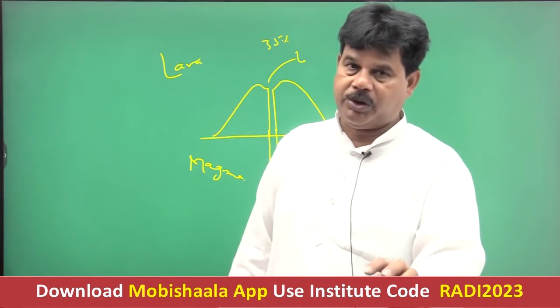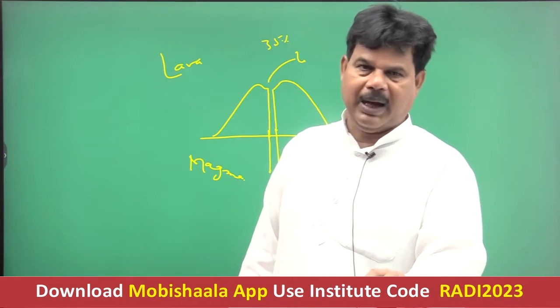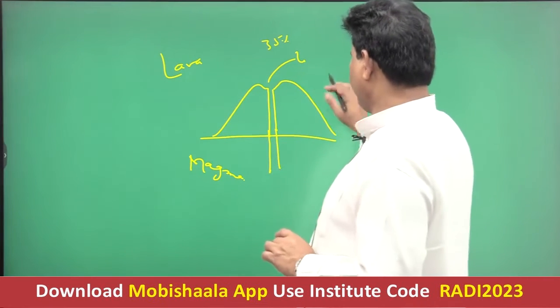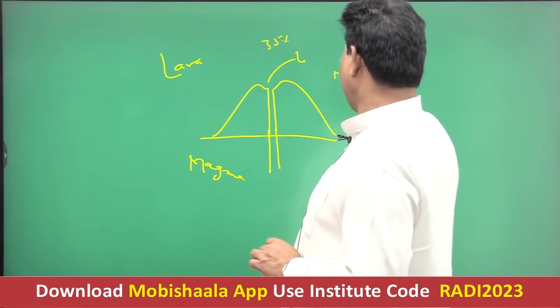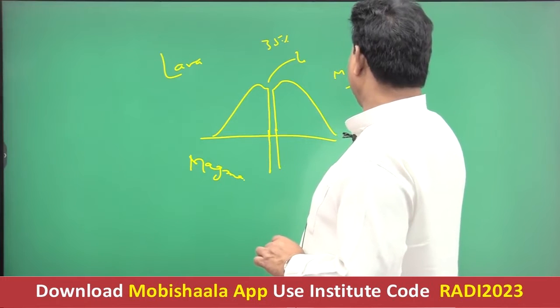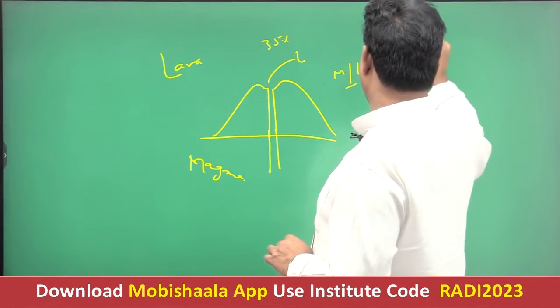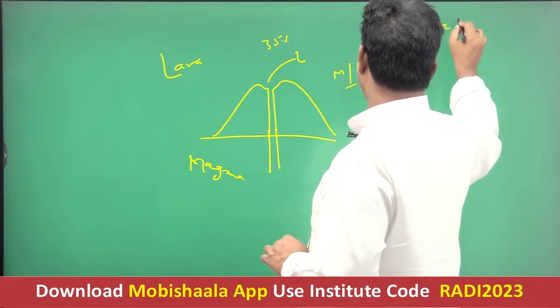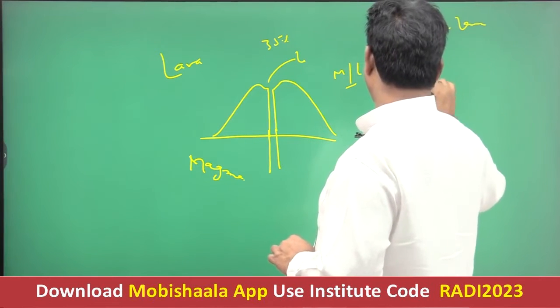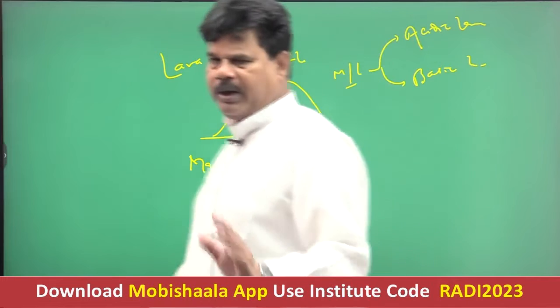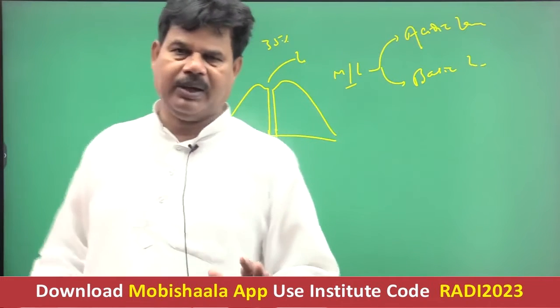This is the basic constitutional difference between magma and lava. As far as magma or lava is concerned, broadly there are two types: one is acidic lava and the second is basic lava.